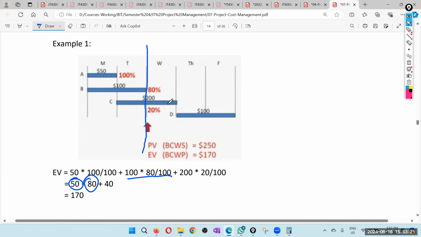And this one, the total estimate is $200. Ideally, we should have done 50% of the task, but you can see according to the current details, we have done only 20%. So therefore, we can only multiply it by 20% because this is earned value.